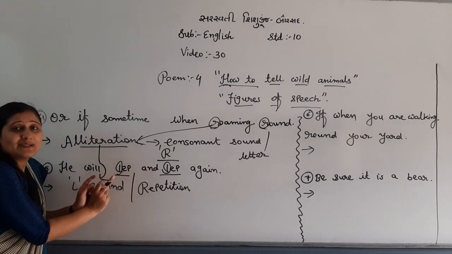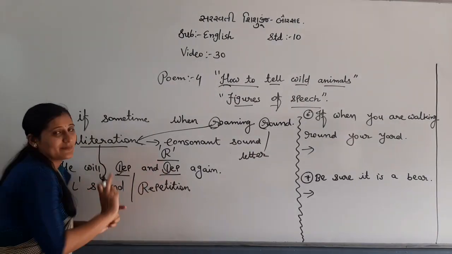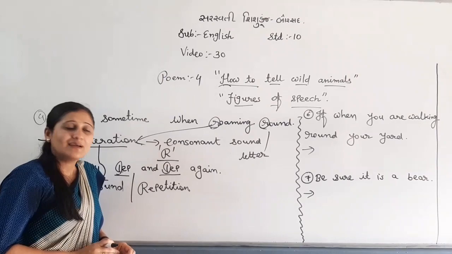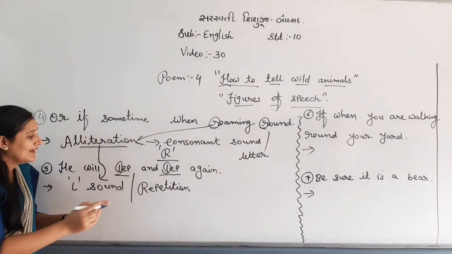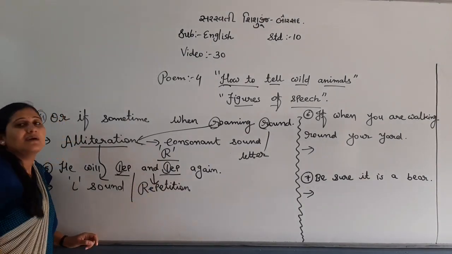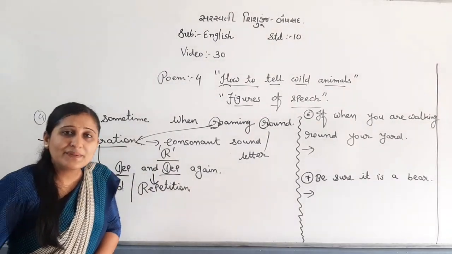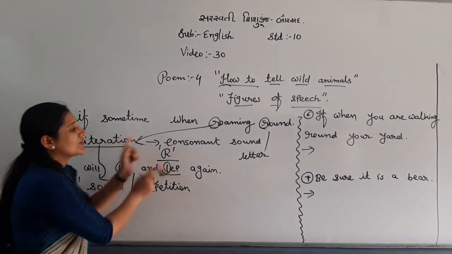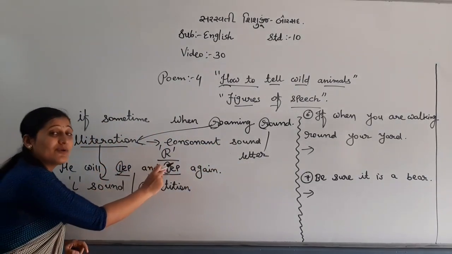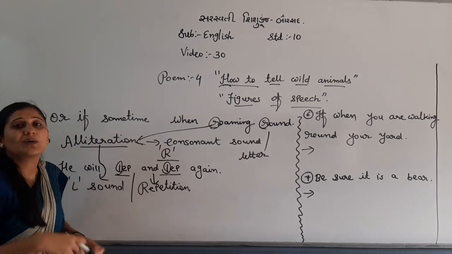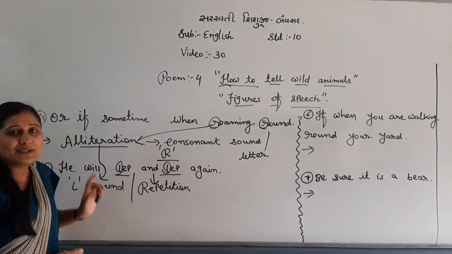So which word is repeated twice? Lap and lap. These two words are repeated and same. That's why we have which figure of speech? Repetition. Any consonant sound or letter repeated is alliteration. If any word is repeated twice or more than twice, then repetition.